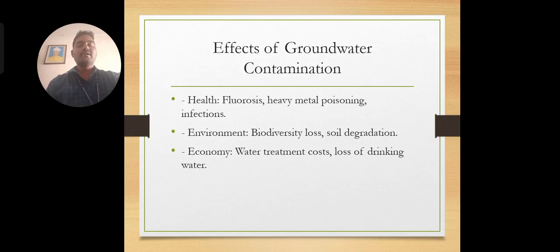If the water is contaminated, the blood is also contaminated. If you drink contaminated water, there will be poisoning and infections like blood contamination. And if the water is contaminated with fluoride and you drink it, there will be fluorosis.